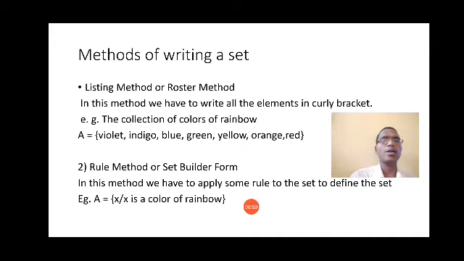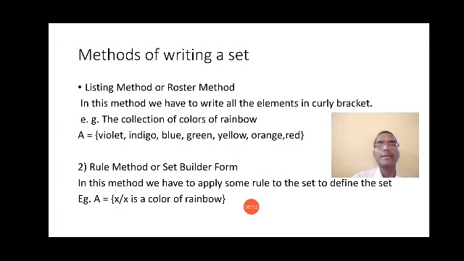So you can call it set builder, meaning you are building the set by seeing the elements. See what I have written here. In this method, we apply some rule to define the set. Means we are applying some specific rule to define that particular set.